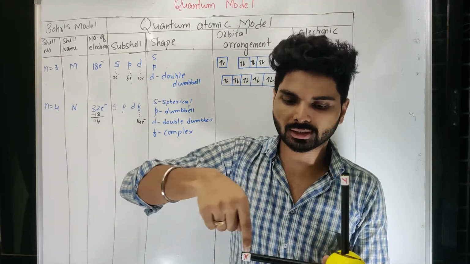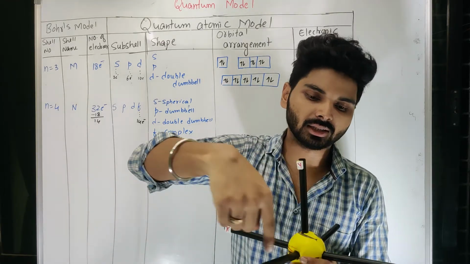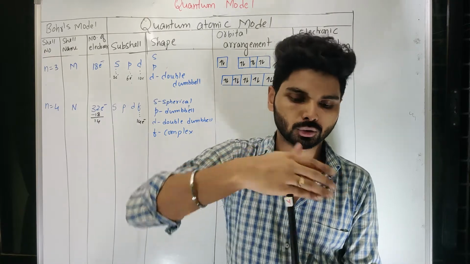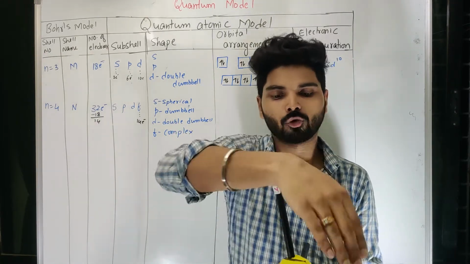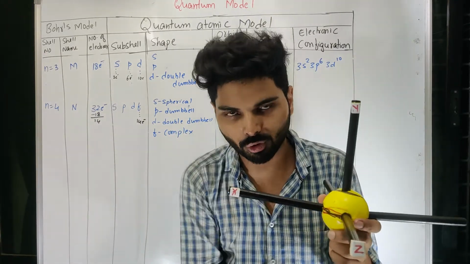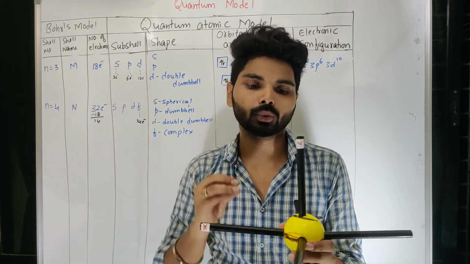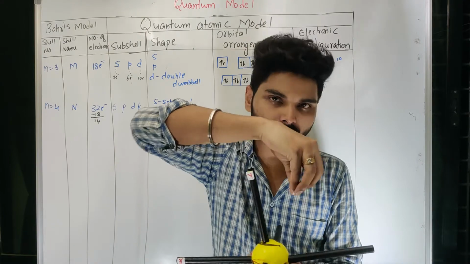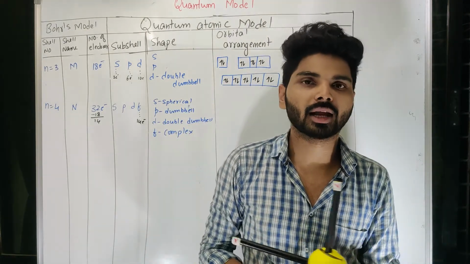So this is one box, this is another box, this is the third one, and this is the fourth one. Just above this there are 4 boxes, below this there will be 4 boxes, so 8 boxes. Each box will have half a lobe of a dumbbell, that means 4 dumbbells.